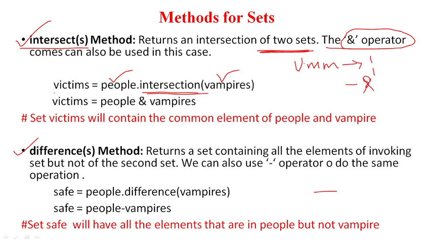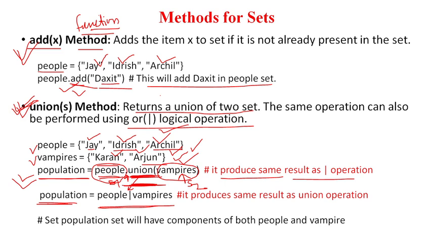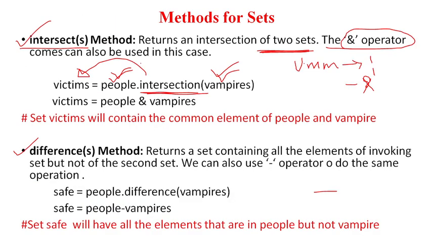When we call this function, we get the result into victim. The victim will have the elements which are common in both the sets, people and vampire. What are the common elements? Nothing is common, all the elements are different. So we get an empty set here, victim. The same operation we can perform using the AND operation.